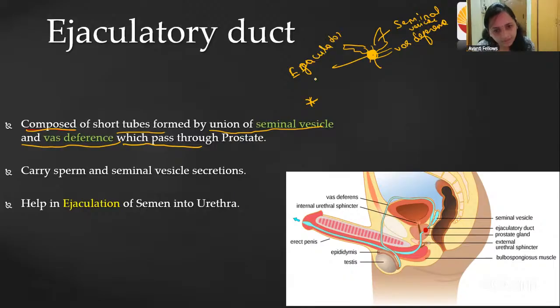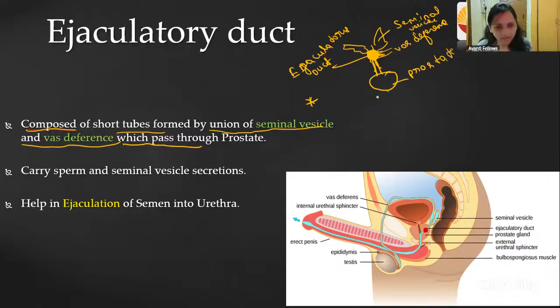Ejaculatory duct, so that is what they are telling. It is a short tube consisting of the union of the seminal vesicle and also the vas deferens. The vas deferens is also connecting right to this. And from this ejaculatory duct, it is going to pass through the prostate gland.